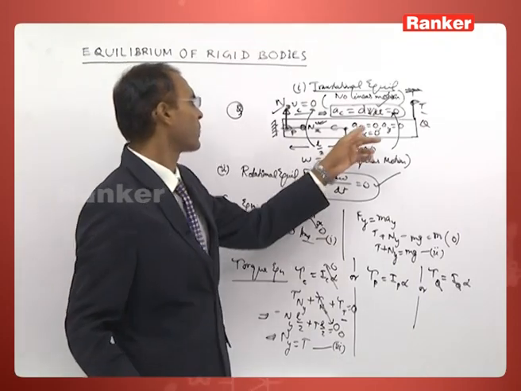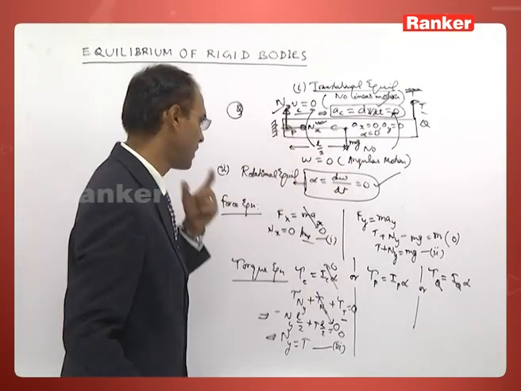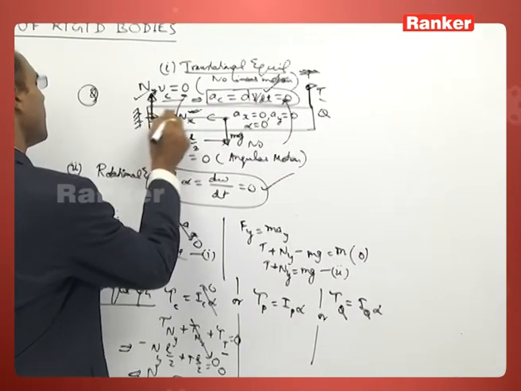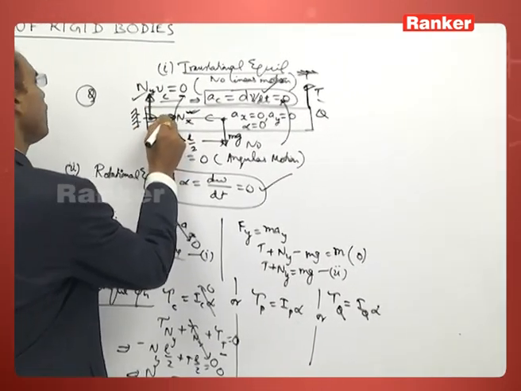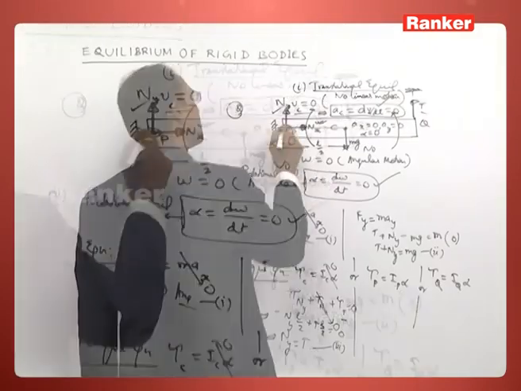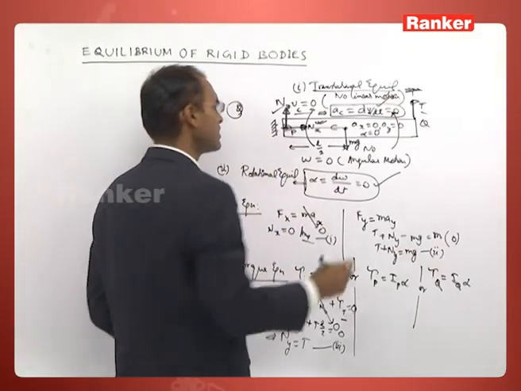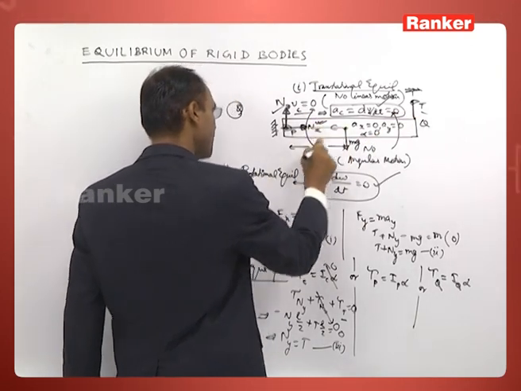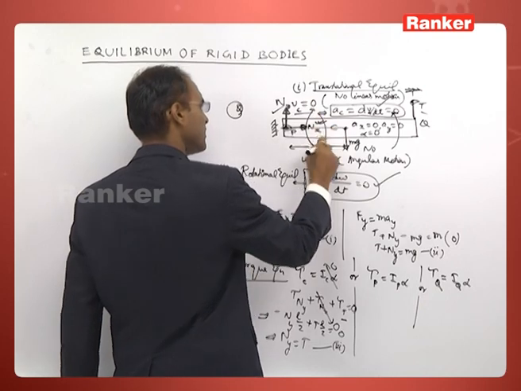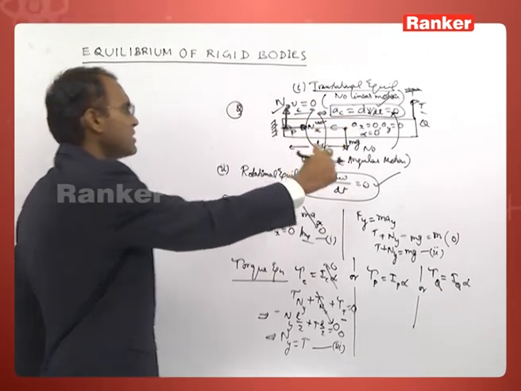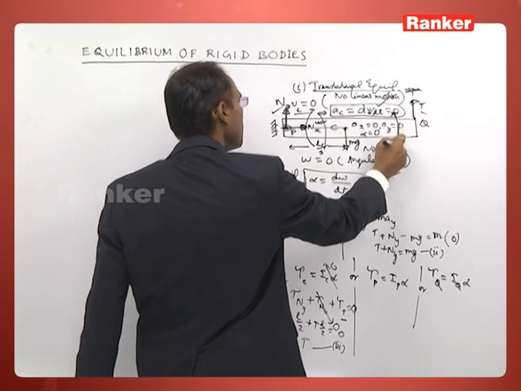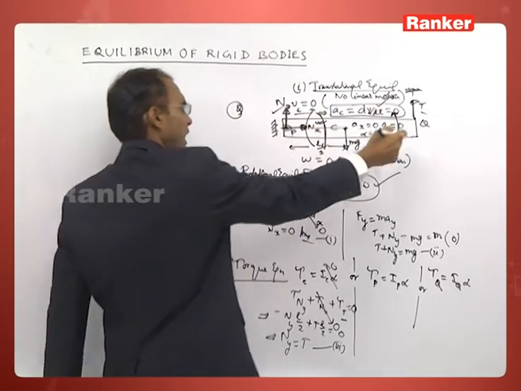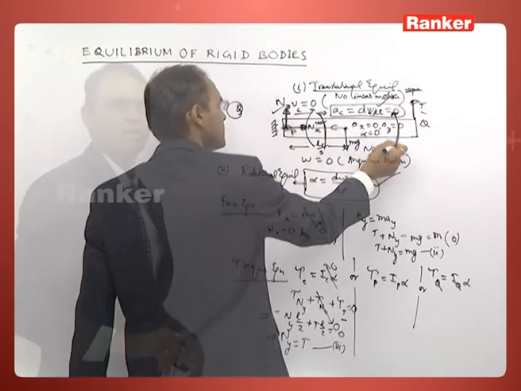If you take the reference point, the pivot P, you can also write the force and torque equations. These two forces pass through this point and cannot produce a torque about it. The torque is produced by gravity and the tension. The gravitational torque is clockwise, and the tension about this point produces a counterclockwise torque.